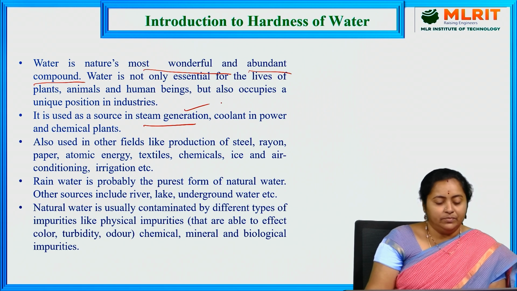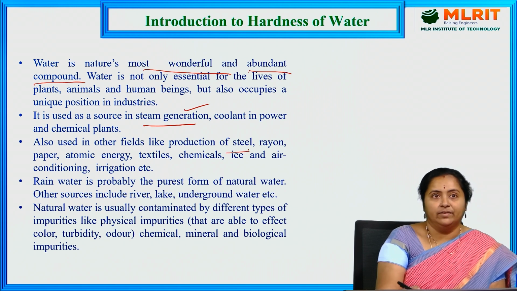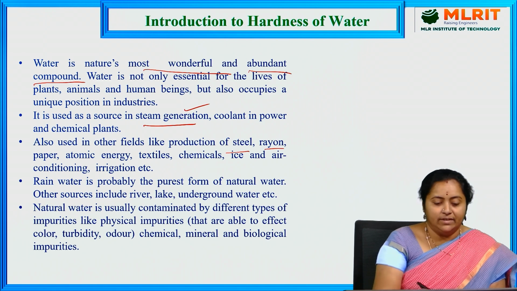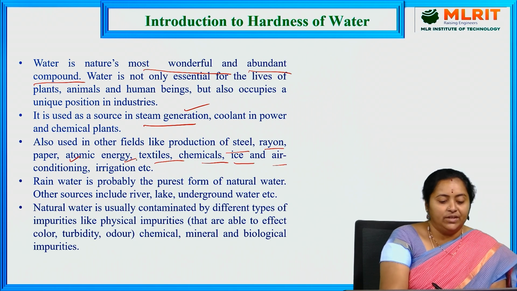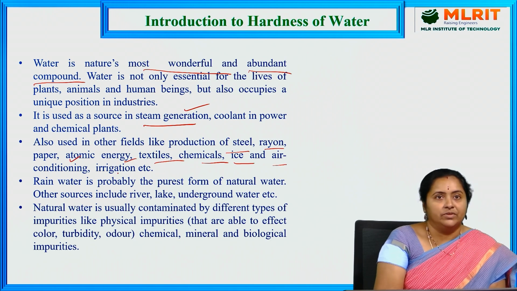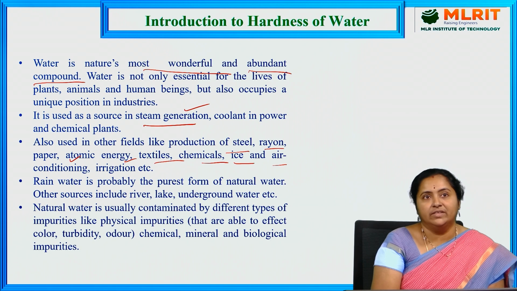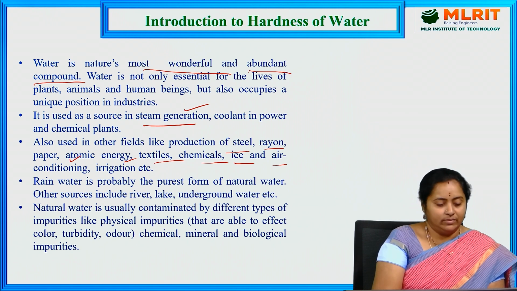Water is also used in other fields like production of steel, rayon, paper industry, atomic energy, textile industries, chemical industries, ice factories, air conditioning equipment, irrigation, etc. For drinking water and for irrigating fields, we generally depend upon water.